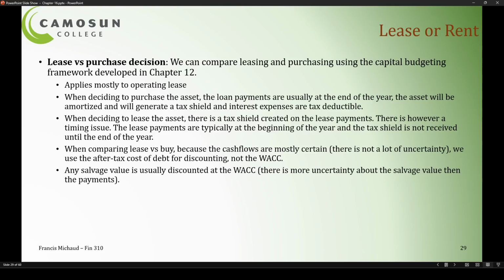We'll assume we do need that asset. We're already asserting that getting that asset was good and would generate a positive NPV. Now we're just going to look at the costs: which one has the lowest cost for us, borrowing to own or leasing the asset.